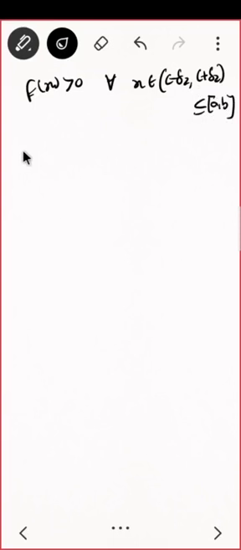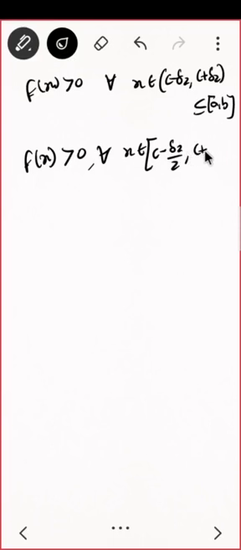Next, what will you say? That means f of x is positive for all x belonging to the closed interval, can I say, [C minus delta 2 by 2, C plus delta 2 by 2]. Since it was open, I am just shrinking the interval, so it will be a closed interval. From here, can I see this?